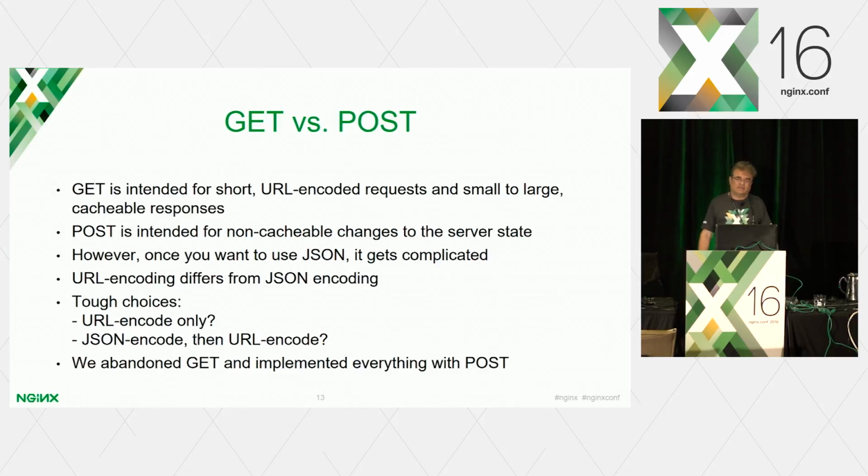Do you use URL encode only, or do you JSON encode and then URL encode? In any case, you have to envision a customer maybe copying and pasting these encoded strings on his curl command line, right? Curl to test out your service.